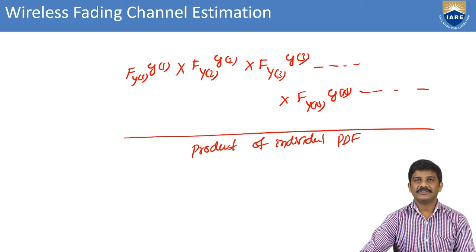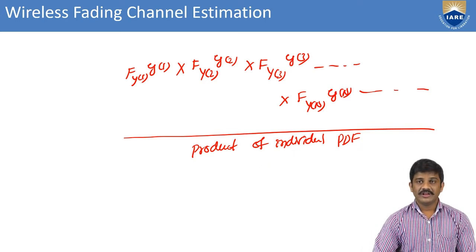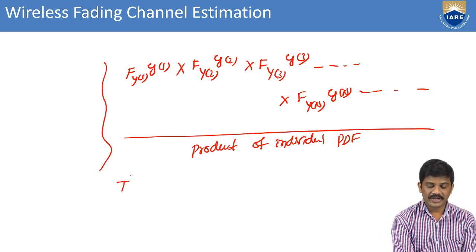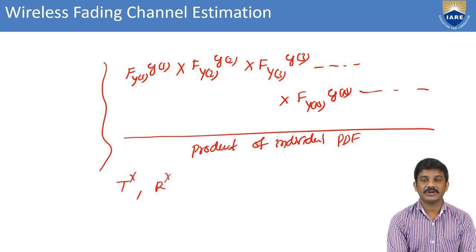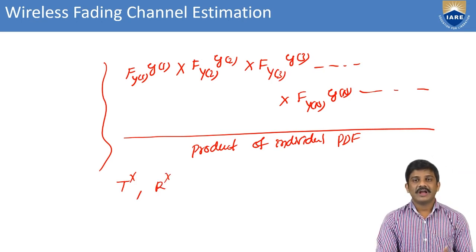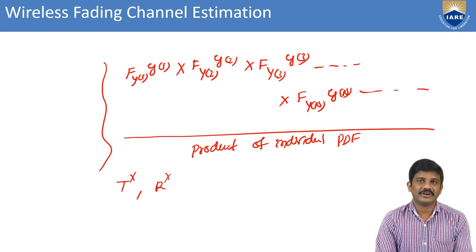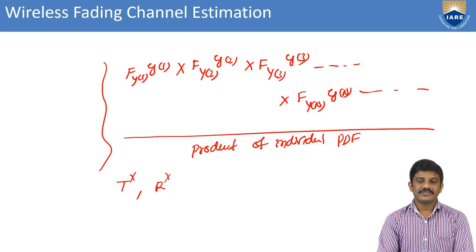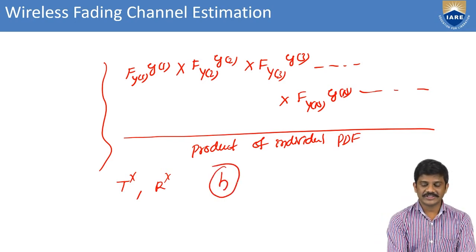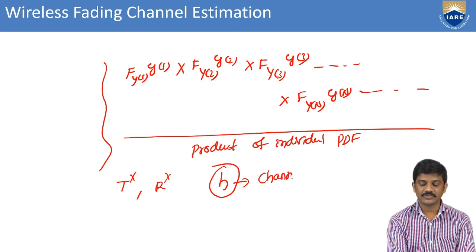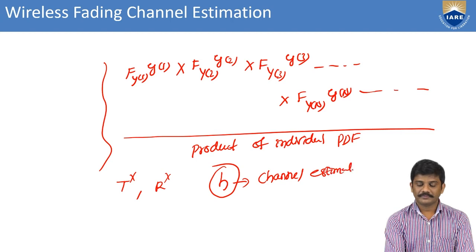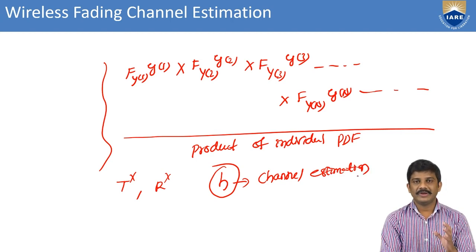This is the wireless fading channel estimation. Here we consider this as a product of the individual channel estimations. Here we are considering the transmitter pilot symbols and also the receiver symbols. In the next session we go with the vectors. In the next section also we can find out the wireless fading channel estimation. There we will take some vectors of the transmitter section and vectors of the receiver section. Then we can find out the h value, that is the channel coefficient. In the next session we can also find out the channel estimation from the channel coefficient. That is the main agenda.